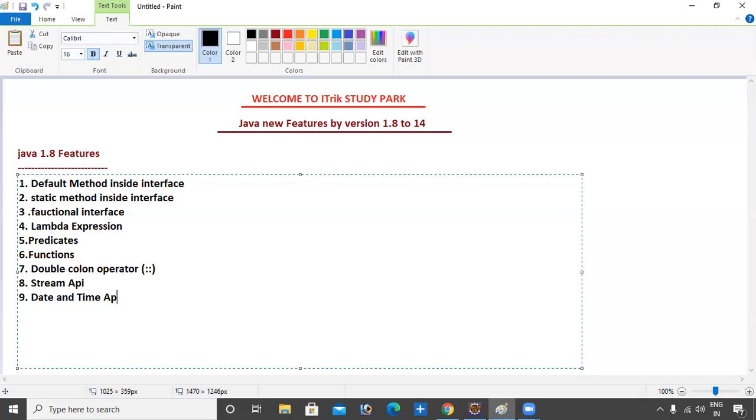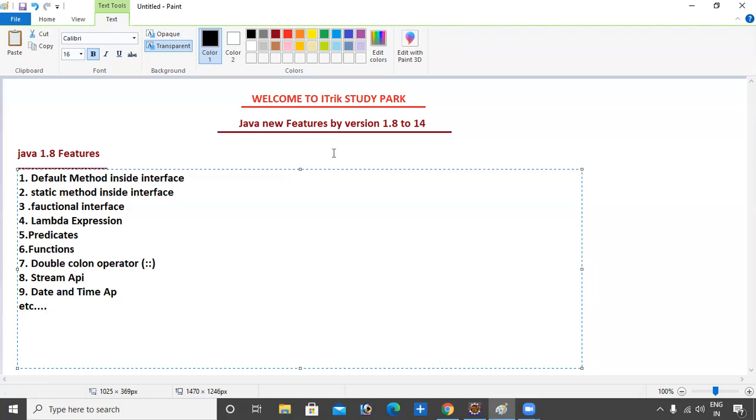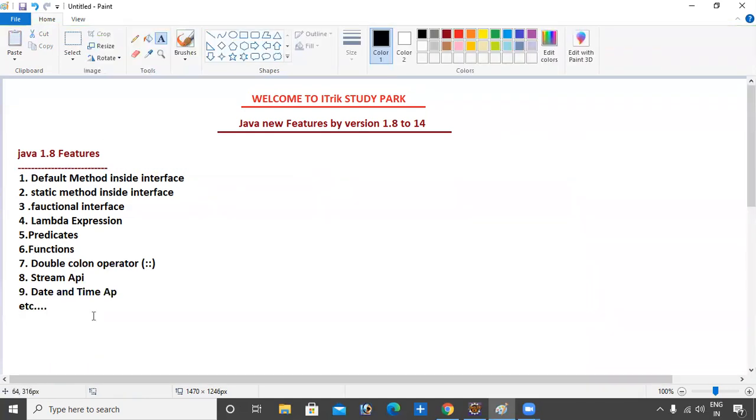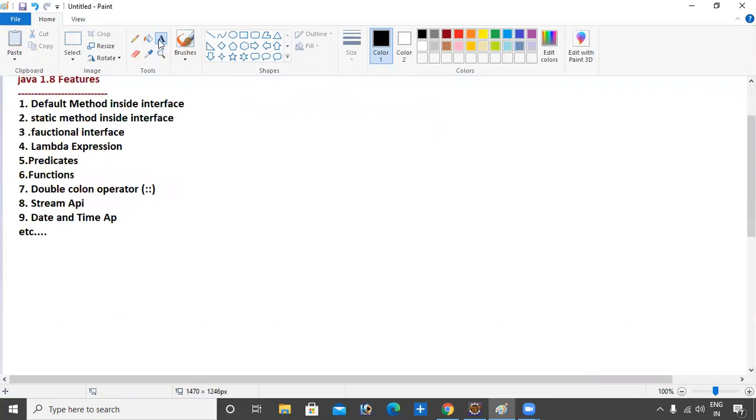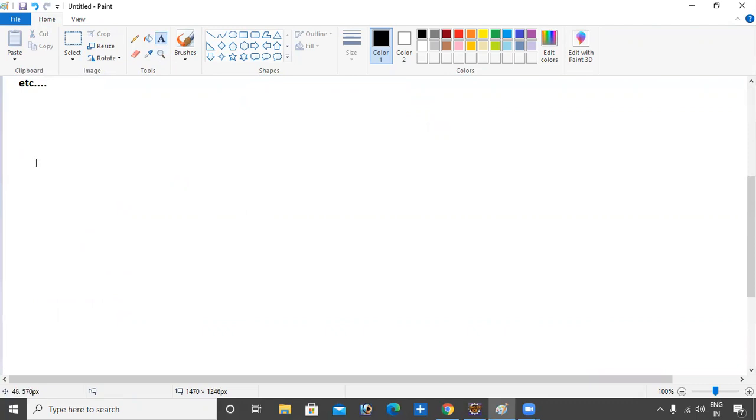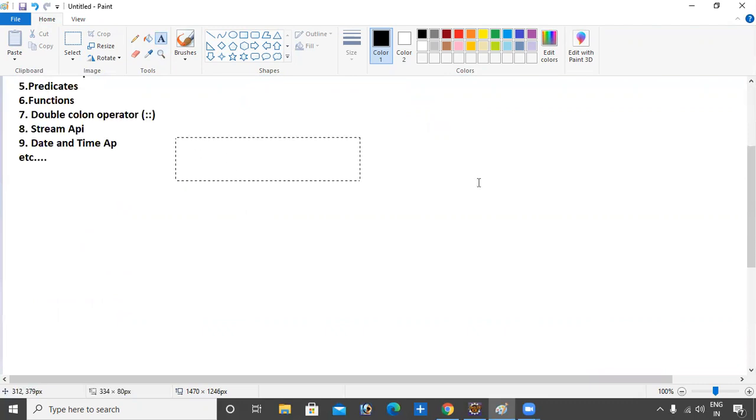Also the date and time API, etc. These are the total features I will discuss. These are compulsory, 100% sure I will discuss. Some topics I may be unable to list here, and I will also discuss those. So the first topic is